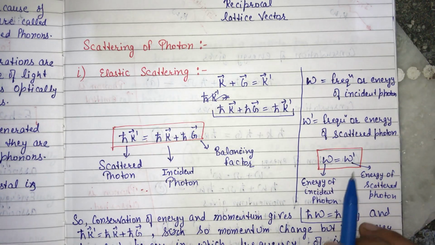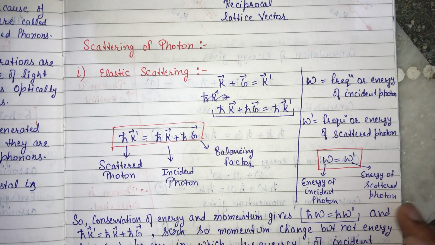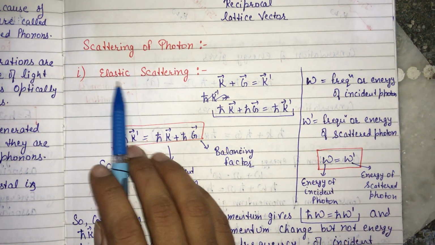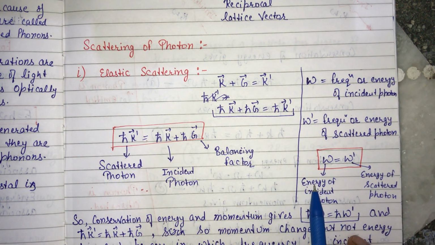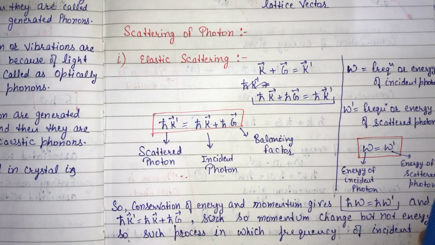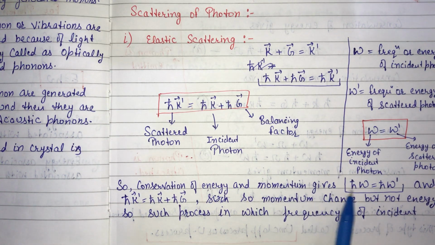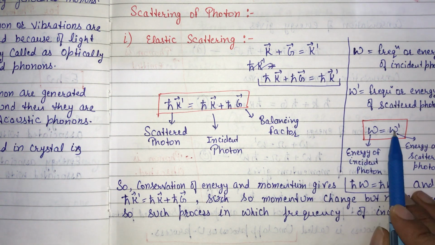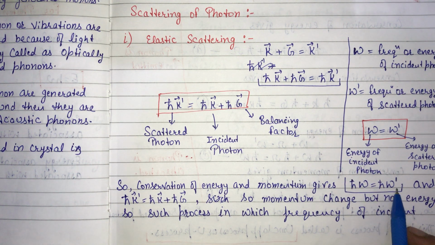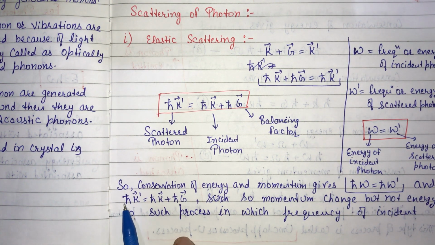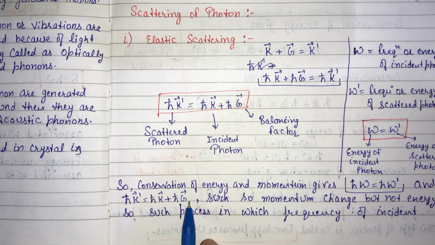Then in that case, the energy which is incident and the energy scattered will be equal in case of elastic scattering. So omega will be equal to omega dash, meaning the energy of the incident photon will be equal to the energy of the scattered photon. So conservation of energy and momentum gives that for energy, if we multiply both sides with h cut, then the conservation of energy will be h cut omega is equal to h cut omega dash, and conservation of momentum will be given by h cut k dash is equal to h cut k plus h cut g. Clear?